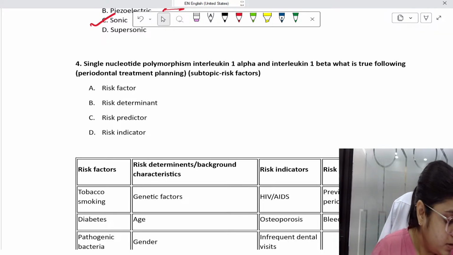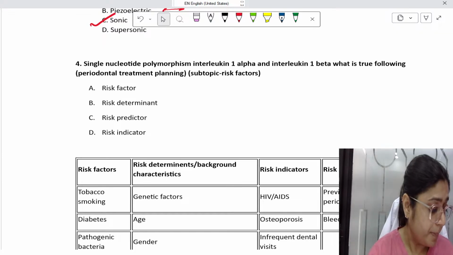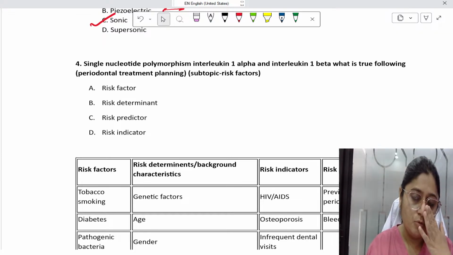Okay, so now the dental college polyclinic only scoop out from scalar. I didn't understand your question. Okay, so let's move to the next question.